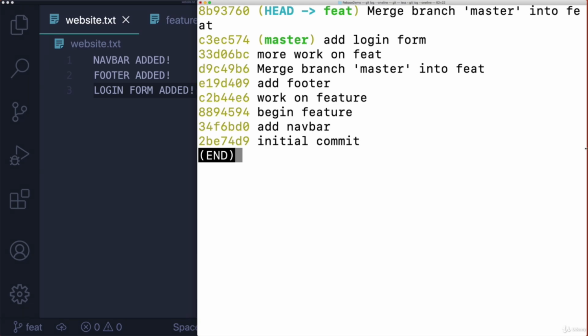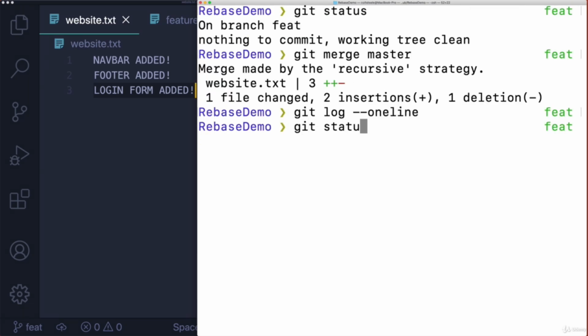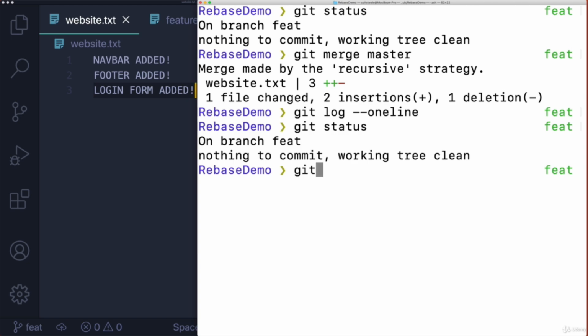Okay, now I'm going to run this command. So I'm on the feature branch. Let's say I make sure I get the latest changes on the master branch. I pull down from GitHub on master. I've got the latest that whatever coworkers have merged their code in.